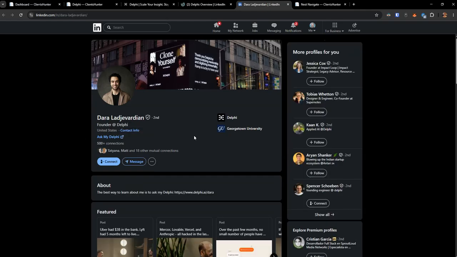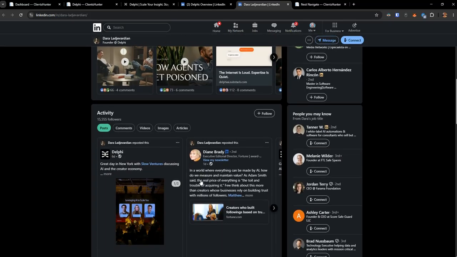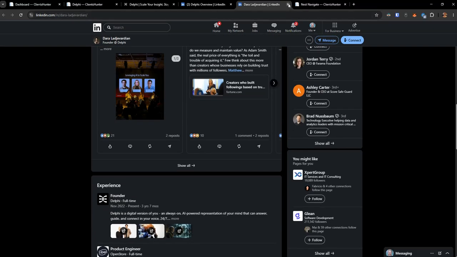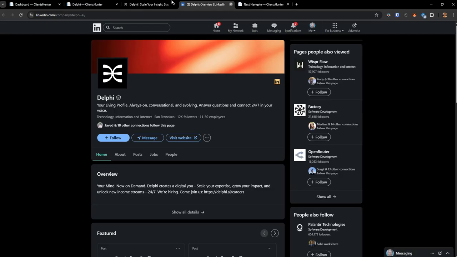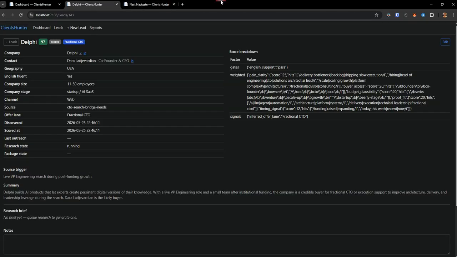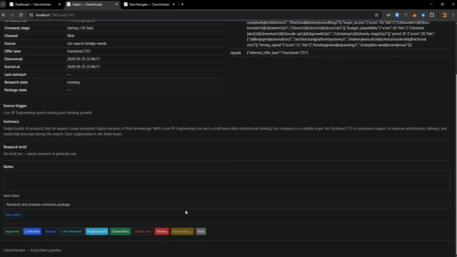Second, this is in the United States, seems to be writing in English, understands English. These are things I can do as manual research, and then I can press that button at the bottom. You'll see this button right now is in the research state. It's a similar thing I can do in my job system. When I like an opportunity, or want to know more about the hiring team, what the culture at the company is, all the things I would want to know before I apply for a job, I press that research button.